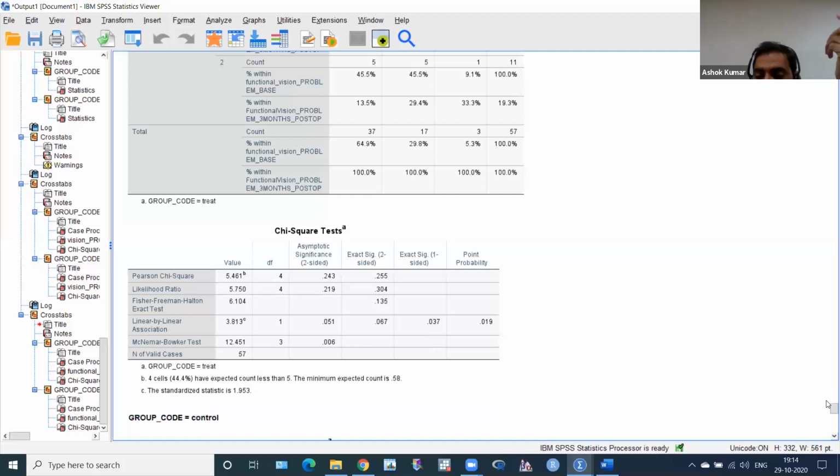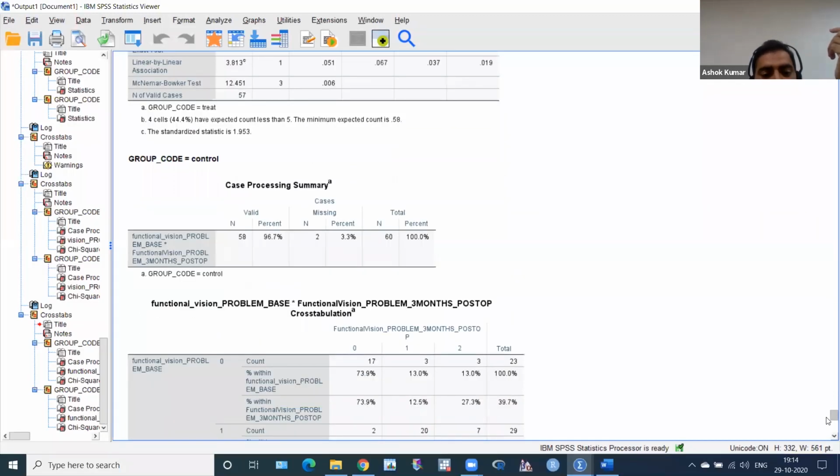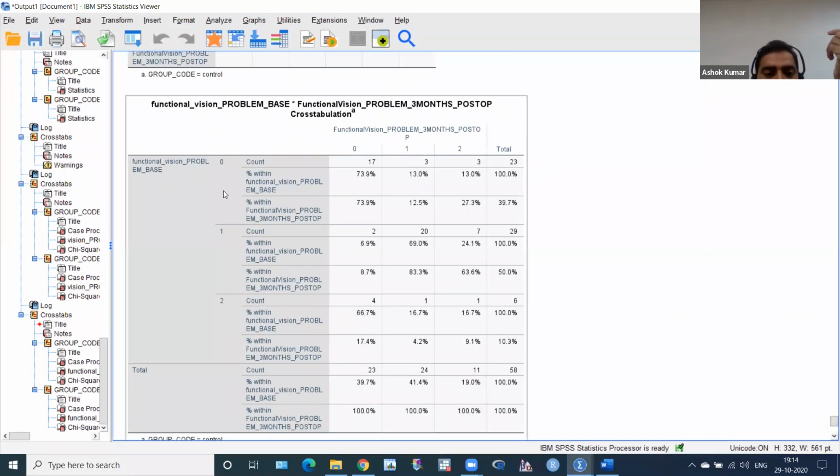Then again in control, again 0, 1, 2 and 0, 1, 2. Again the same 29 patients, here 24 patients, and in moderate or severe at baseline you can see 6 patients, or here 11 patients. So it is increasing. Maybe its p-value is coming significant, but in the worse direction.